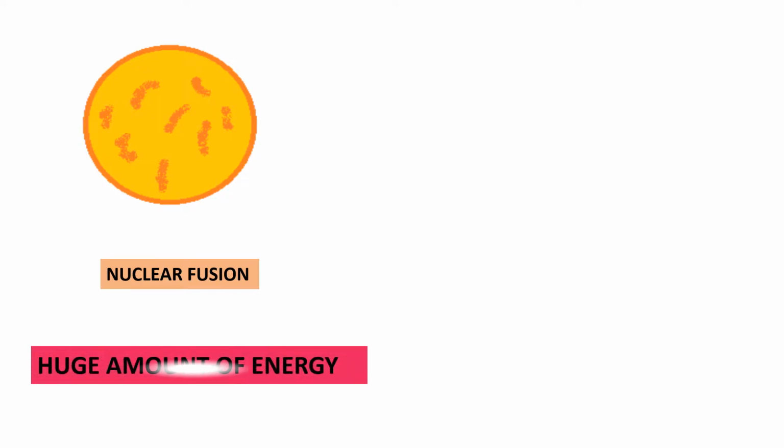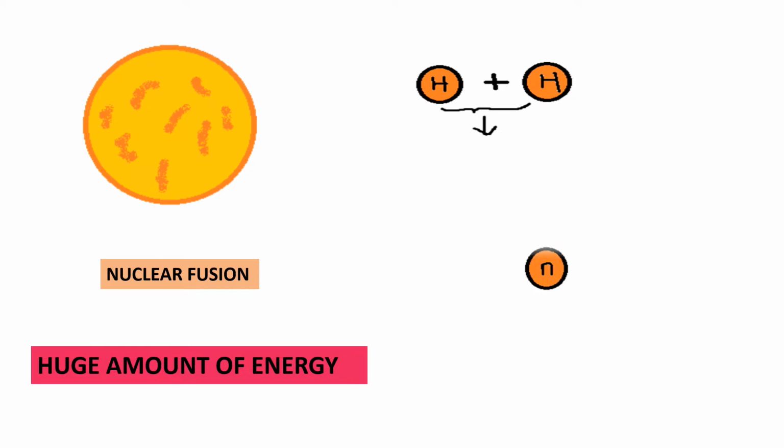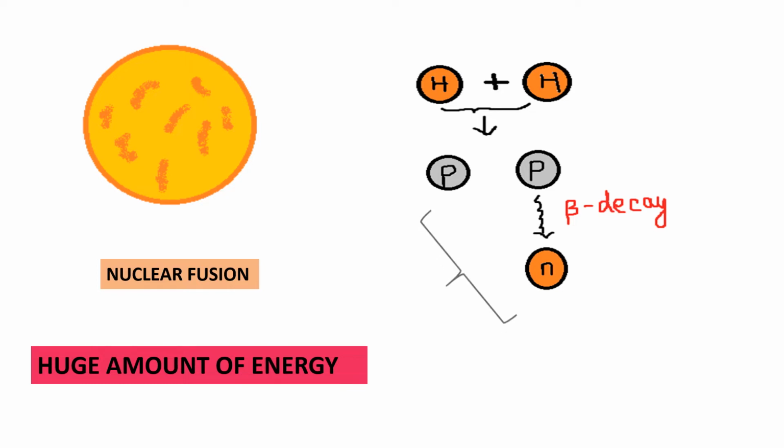Sun is the most significant source of energy. It's known that hydrogen nuclei undergo a fusion process to form helium, and in the process a huge amount of energy is released. But one significant step in this process is the formation of deuterium. When two hydrogen nuclei combine together, one proton converts into a neutron through weak force by a process known as beta decay, and this neutron combines with the other proton to form deuterium.